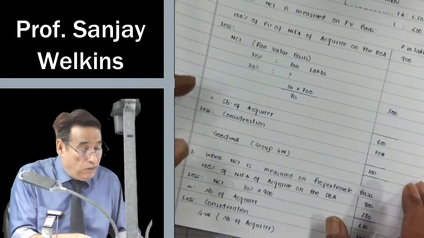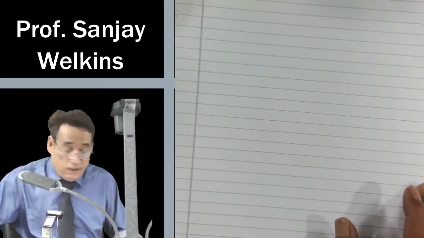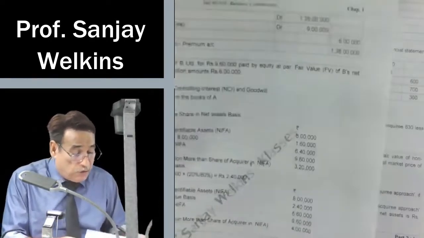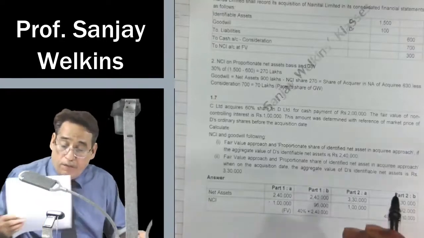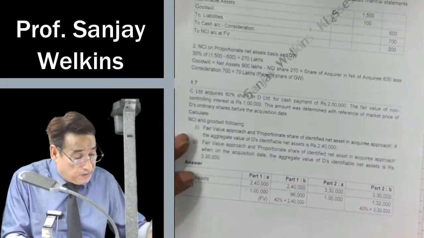After having finished 1.6, please pay attention. The next few questions are meant for you to do by yourself, but 1.7 I am going to pick up first. 1.7.